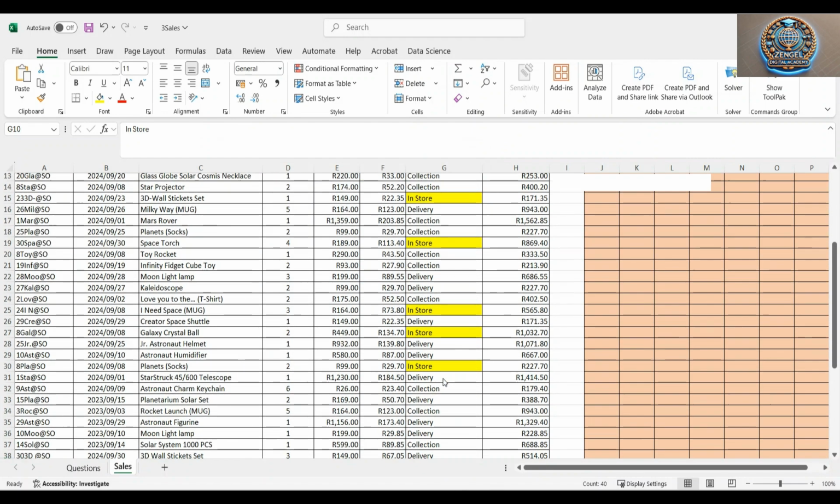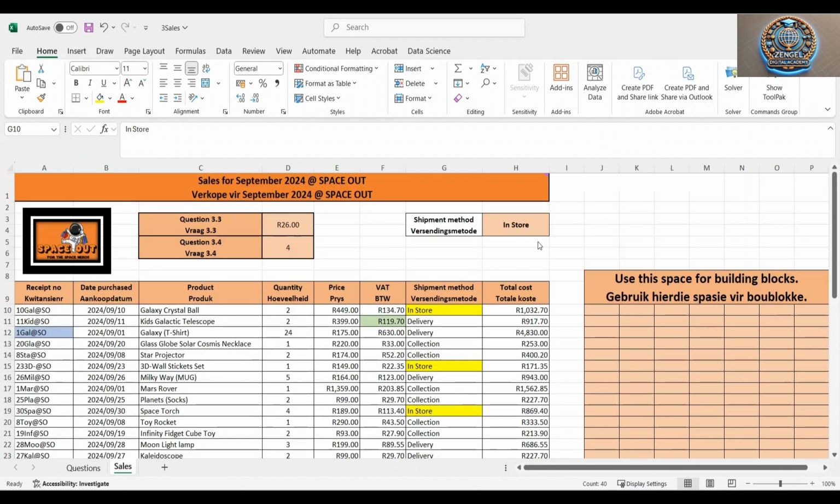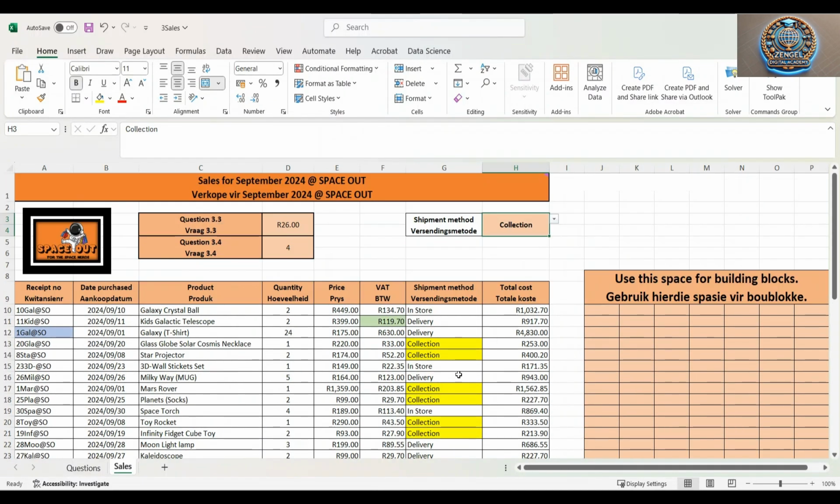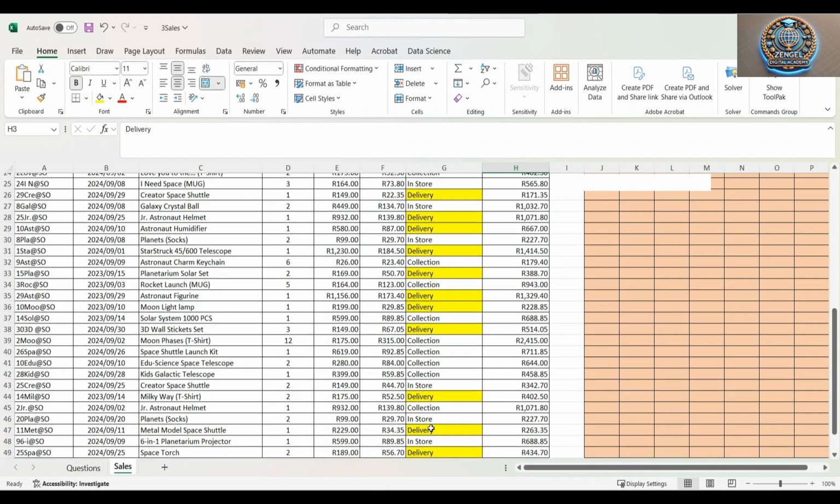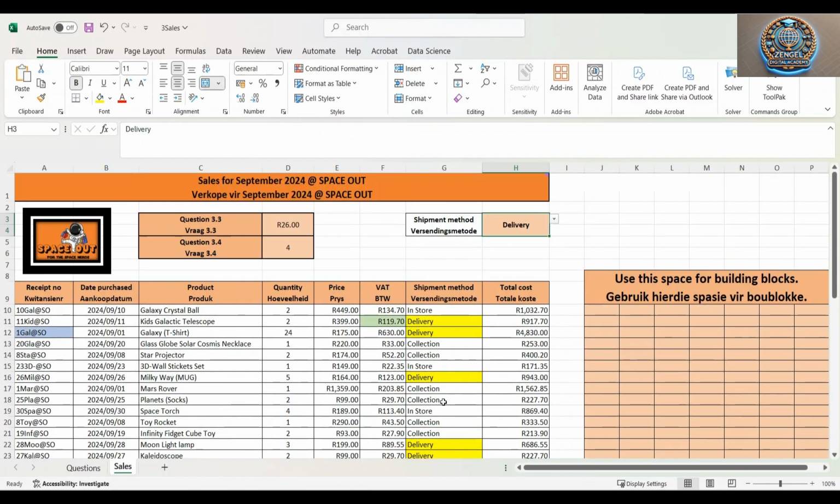So now everything that is in store currently is in yellow. So let's see if it changes. So if you go back here, if we select collection, everything you see in store is not colored. Everything that is collection is. Then let's also try the one that says delivery. Everything that is delivery is colored, and now it's working perfectly. And now we've done and got all our marks for our CAT question 3, paper 1.